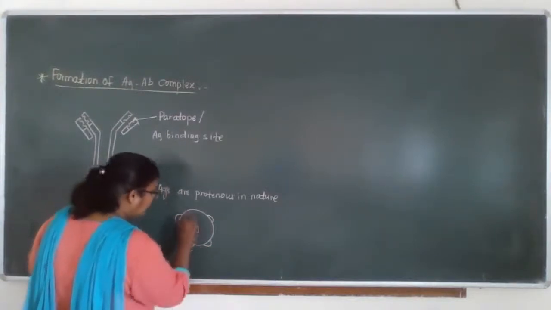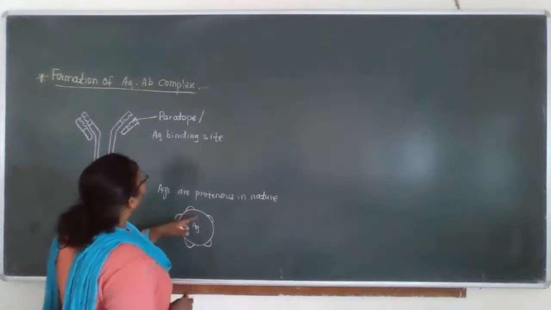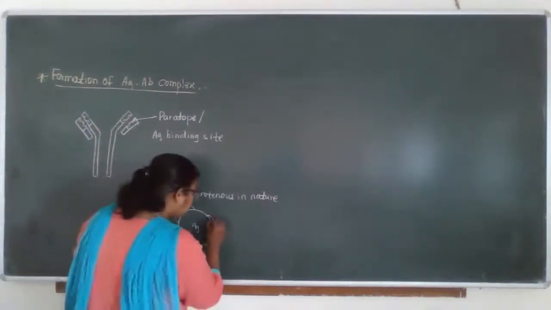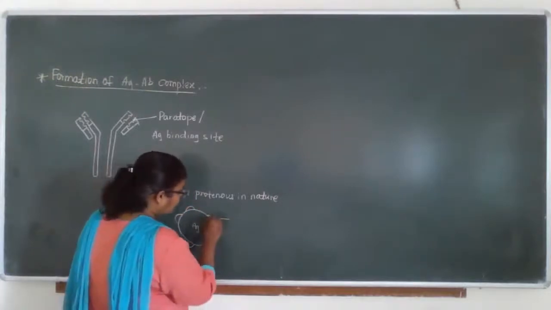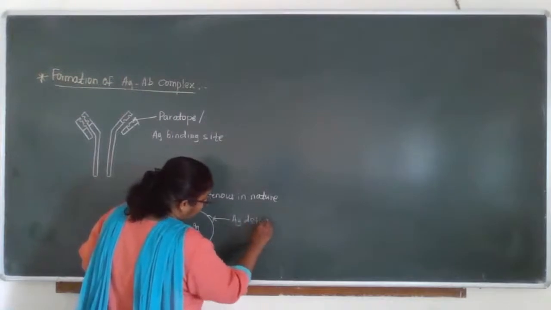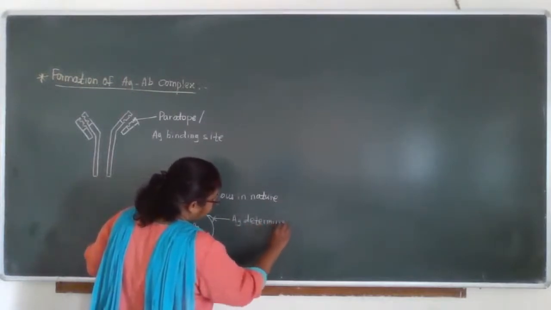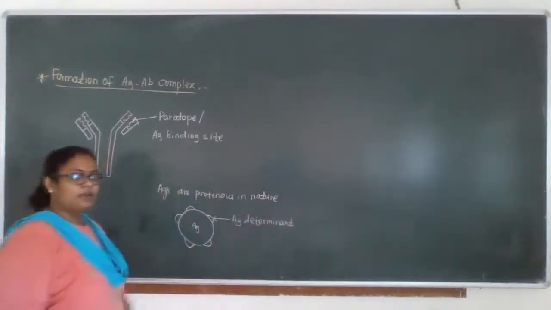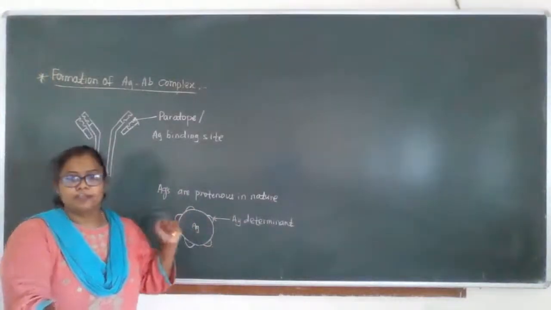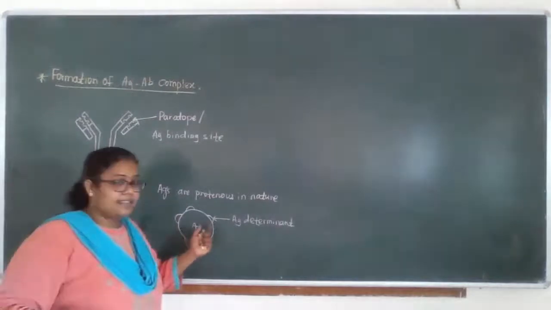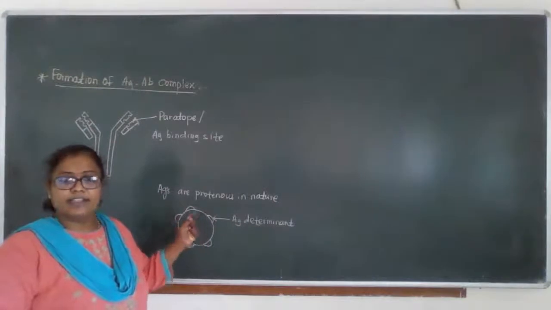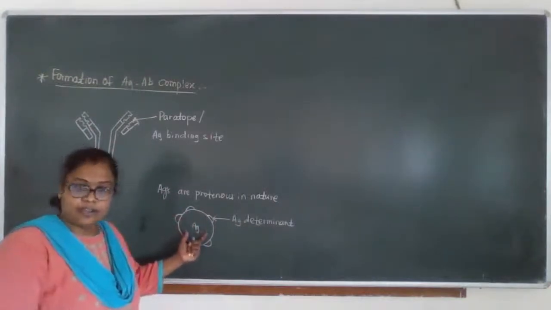This is the antigen binding site, and this is the antigen determinant site. These surface proteins indicate that this is the antigen here.